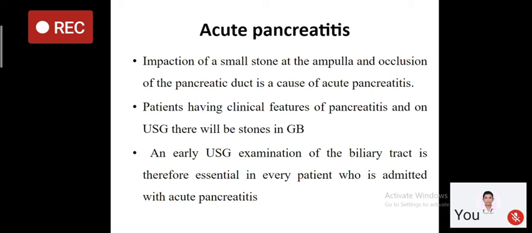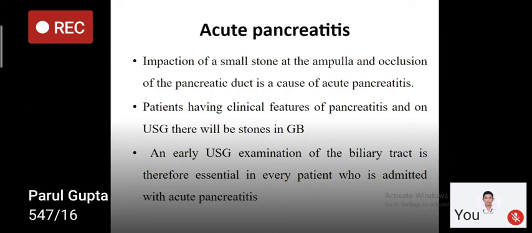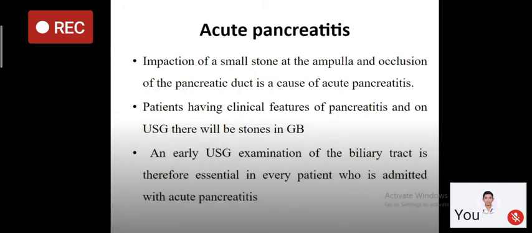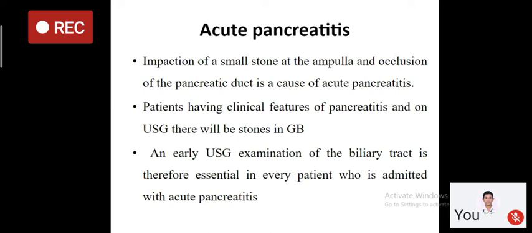This pain is more while lying down supine, and somewhat relieved if the patient bends forward. This pain will usually be associated with nausea and vomiting, and it is so severe that it is usually not relieved by simple medication. So these are the clinical features of pancreatitis.